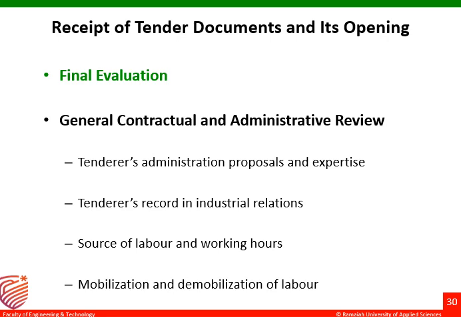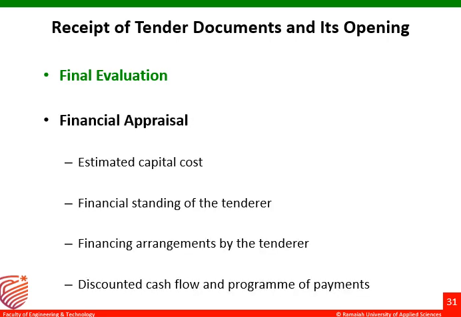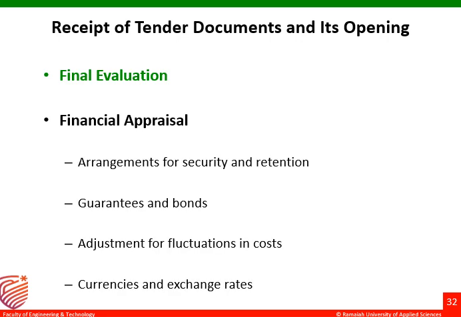Tender administration: proposals and expertise, tenderer's record in industrial relations, source of labor and working hours, mobilization and demobilization of labor. In financial appraisal: the estimated capital cost, financial standing of the tenderer, the financial arrangements by the tenderer, discounted cash flow and program of payments, arrangements for security and retention, guarantees and bonds, adjustment for fluctuation in costs, currencies and exchange rates.